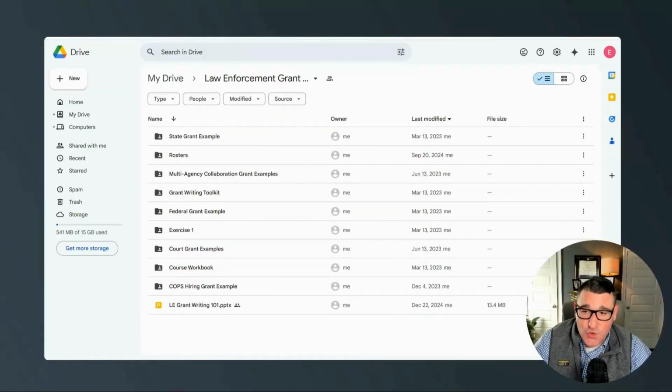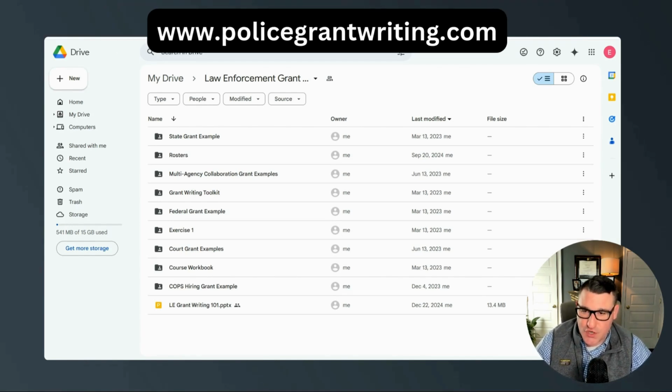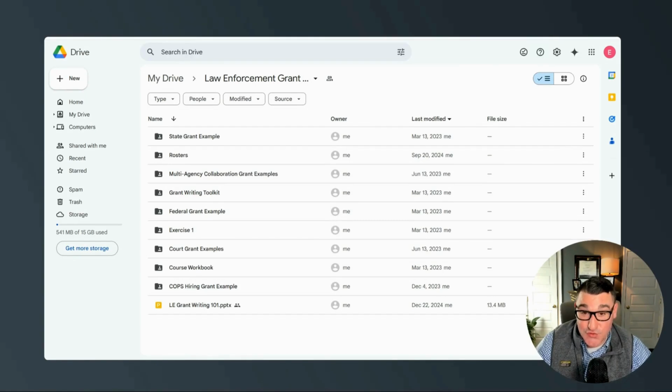All right, everybody. So when you click the link that was provided in the welcome email, it's going to take you to this Google Drive folder. For those of you who have never used Google Drive before, here are just a couple of things you need to know. First of all, you don't want to think about this as your own personal storage space. This is a shared drive. And so what that means is that if you make any edits or changes to any of the files that are in this drive, it's going to change the documents on your computer as well as for everybody else in the class and anyone who's taken this course in the past. So you don't want to do that.